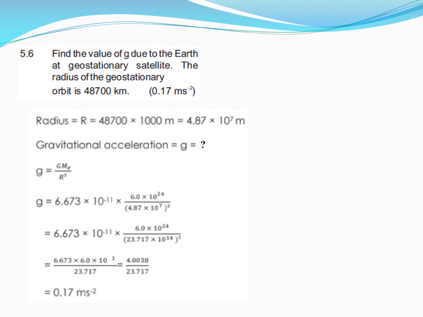So we have the formula g equal G Me over r square. So just plug the values. We have the result as 0.17 meter per square second. So dear students, here you are noticing that again this is the value of g at height h from the surface of earth. This uppercase R includes the radius of the earth and height h above the surface of earth. That's why we have so much reduced value of acceleration due to gravity, that is small g.